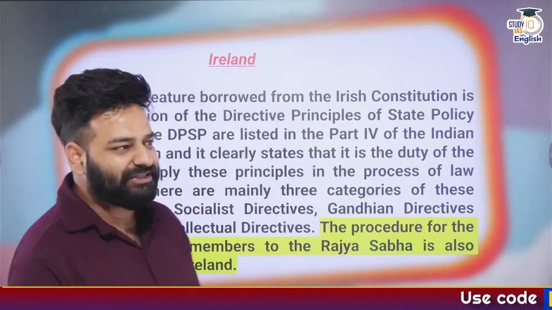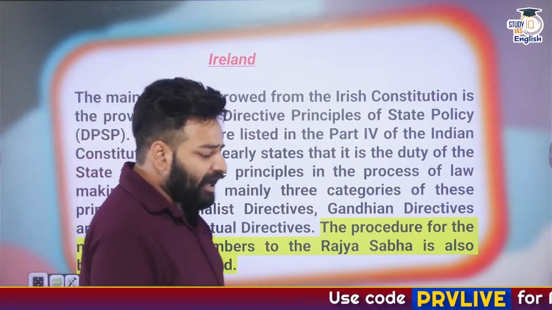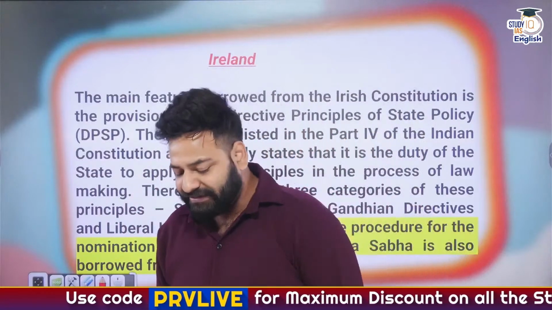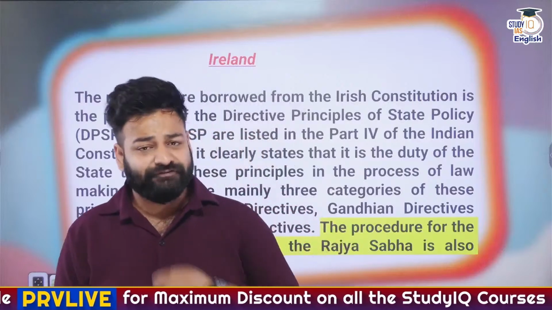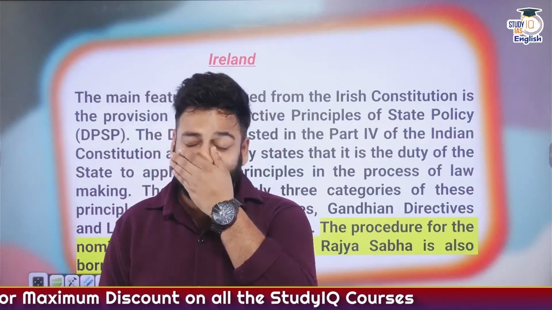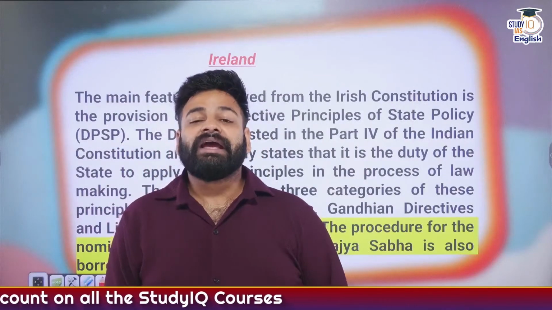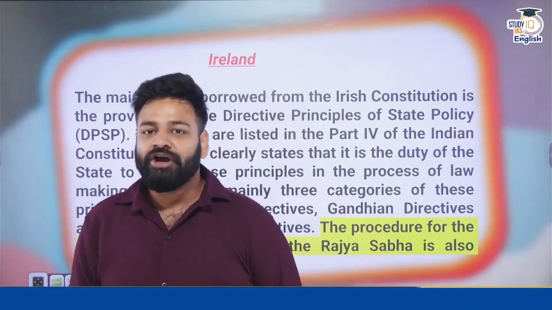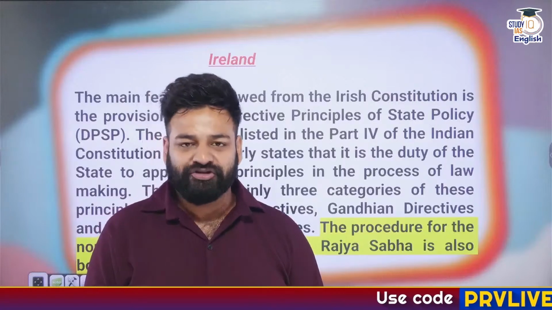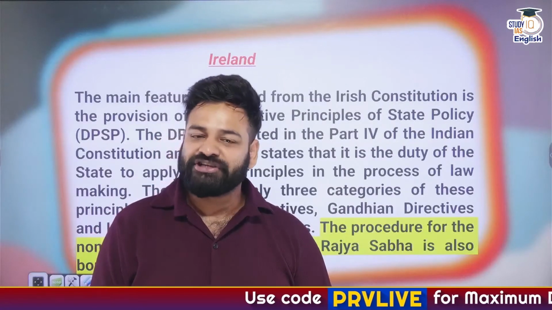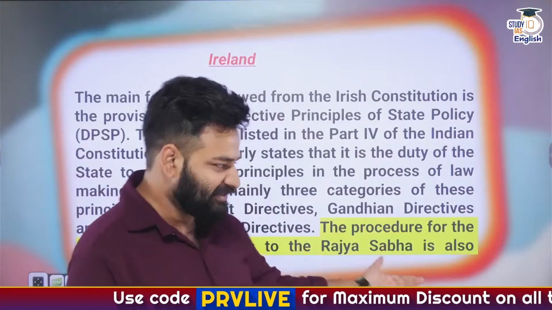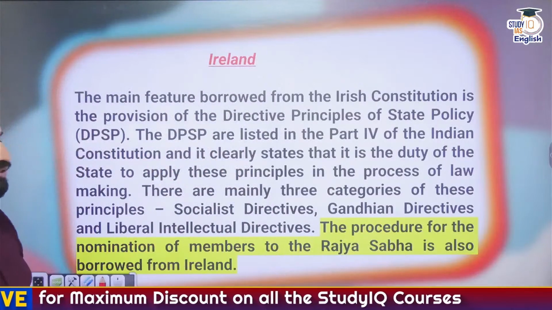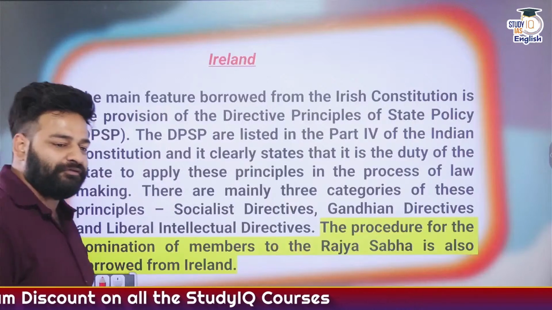Next comes Ireland. Part 4 of the Indian Constitution, the Directive Principles of State Policy, Articles 36 to 51, are simply adopted from the country of Ireland. And not just the DPSPs. As we can see in the last highlighted line, the procedure for the nomination of members to the Rajya Sabha is also borrowed from Ireland.